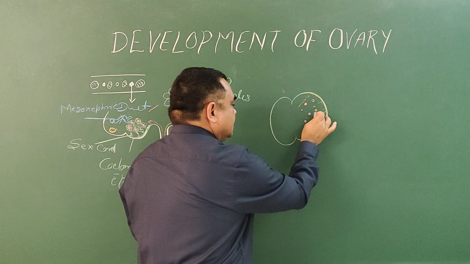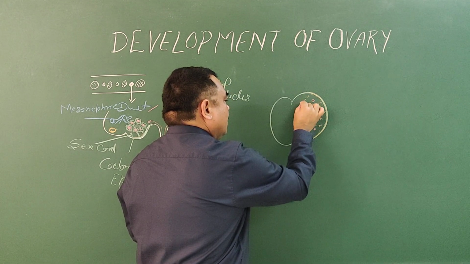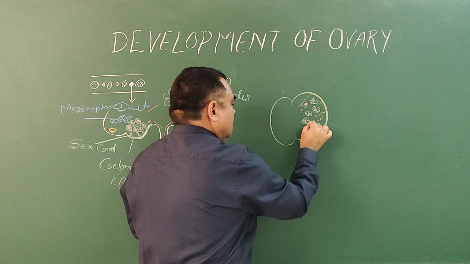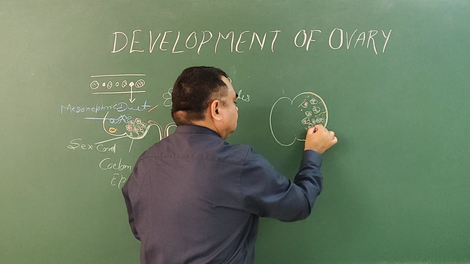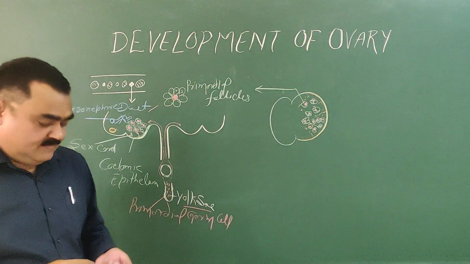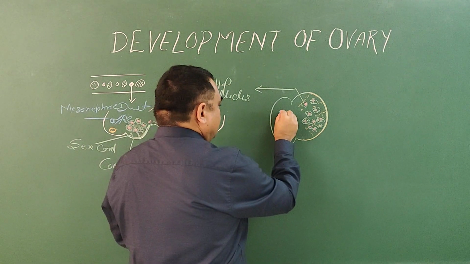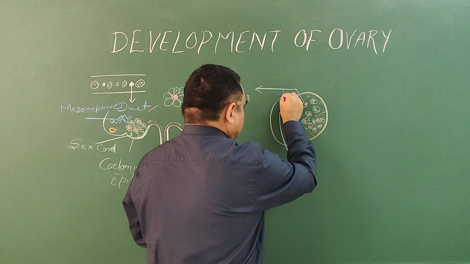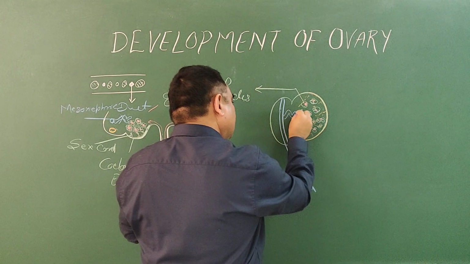Here the sex cord cells now arrange around this and form follicles. So follicles are formed here. These are the primordial follicles. And here is the position of the mesonephric duct. This is the mesonephric duct. Here, mesonephric tubules are formed.